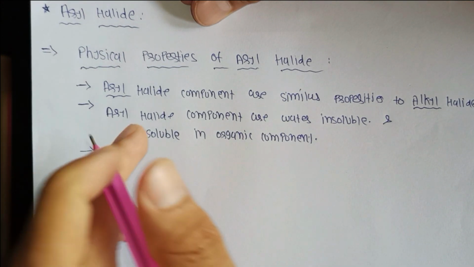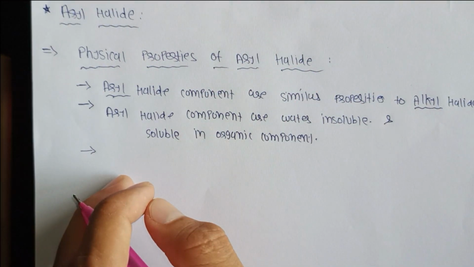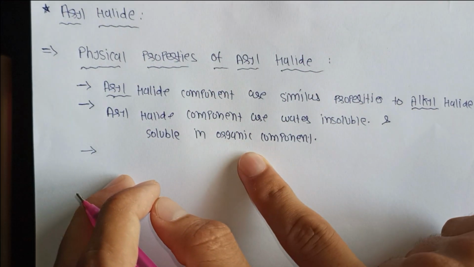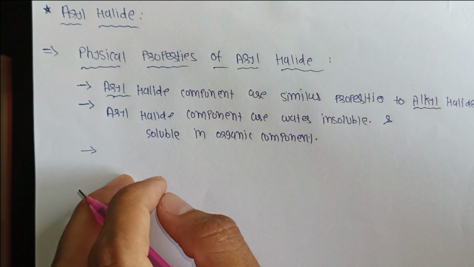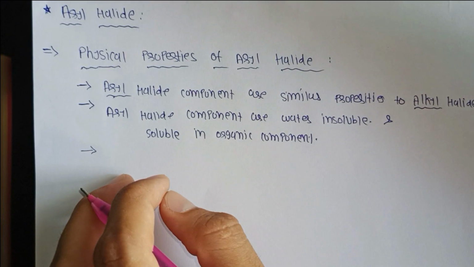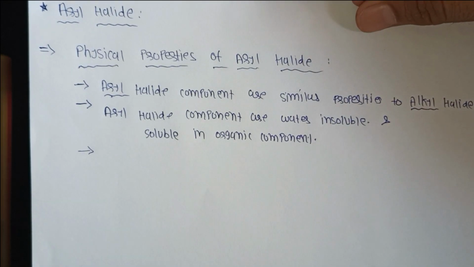For example, chlorobenzene is insoluble in water, but organic compounds like benzene, toluene, carbon tetrachloride, etc. are soluble in aryl halide compounds.